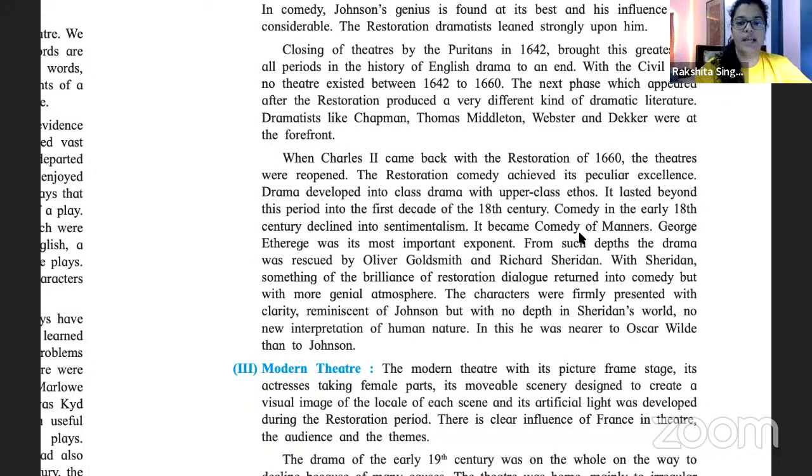Okay, it became comedy of manners. Comedy of manners is very interesting. We didn't go into a lot of detail of that because it's a complex concept. What it basically means is जिस तरीके से आप रहते हैं और जो आपका रहने का तरीका है उस पे जोक बनने लग गए. पहले क्या हो रहा था, लोगों पे जोक बन रहा था, एक इंसान पे जोक बन रहा था. अब रहने के तरीकों पे जोक बनने लग गया.